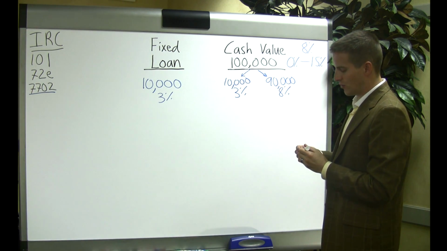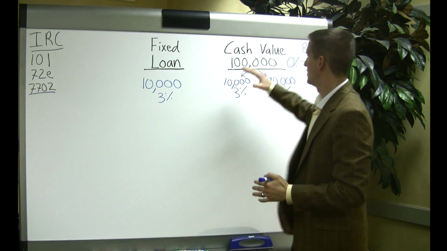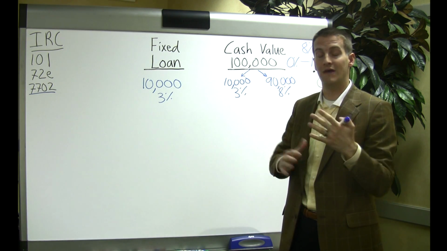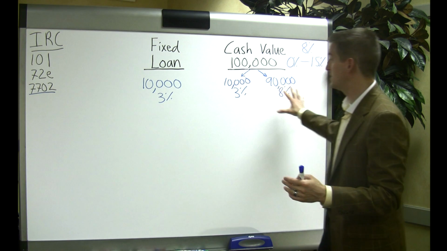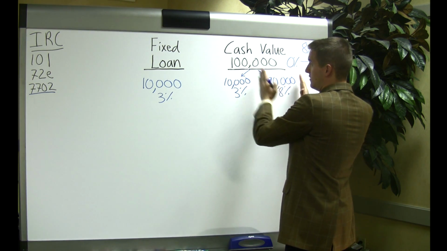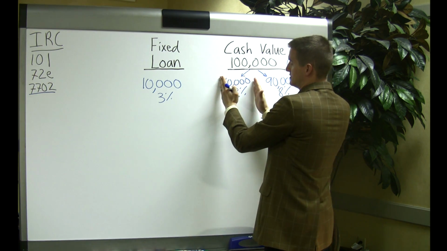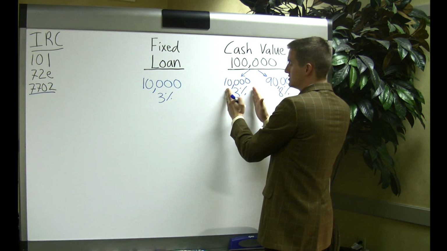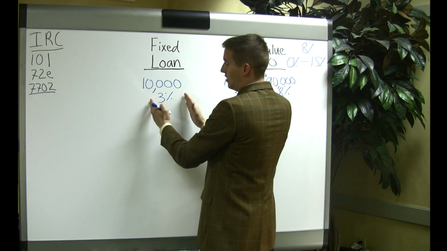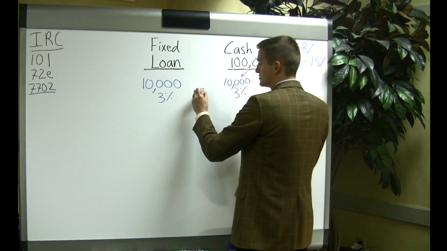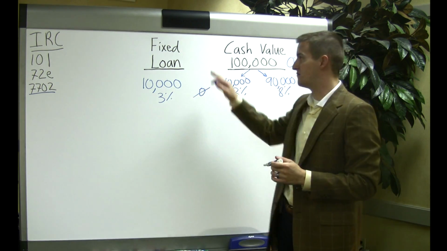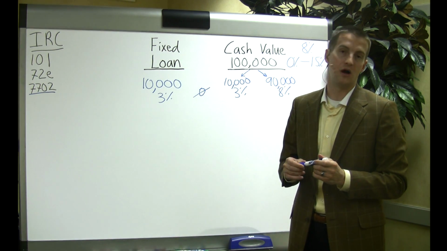So this is where it's really important to understand what's happening. If you just had $100,000 in a savings account and you took out $10,000, you now have $90,000 left, correct? Same thing here. You have $90,000 really left over. You have $100,000 total, but this $10,000 is cash value earning a guaranteed rate of 3. This is a $10,000 loan that is being charged 3. So those two numbers wash each other out. That's called a preferred loan, zero wash loan, or a fixed loan is what the insurance companies call these.